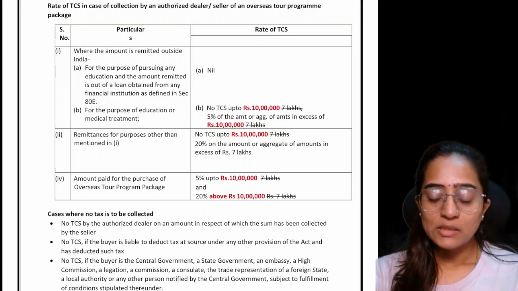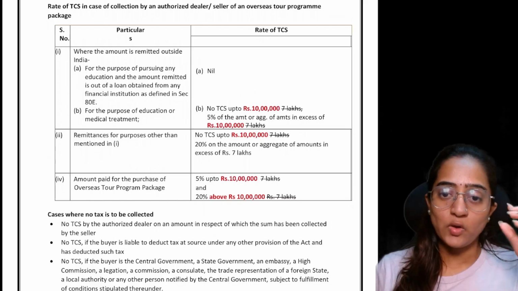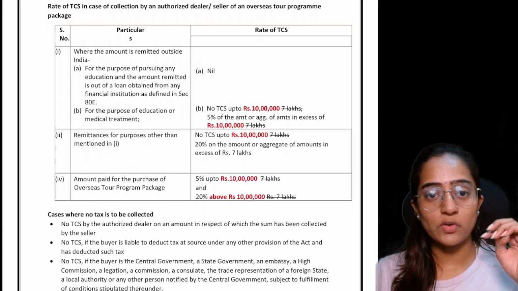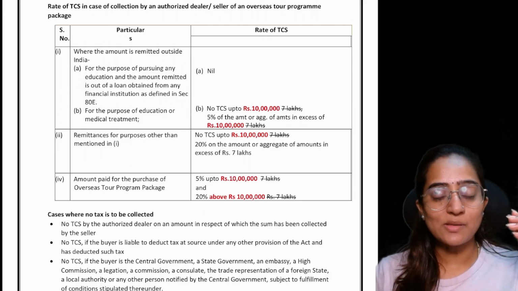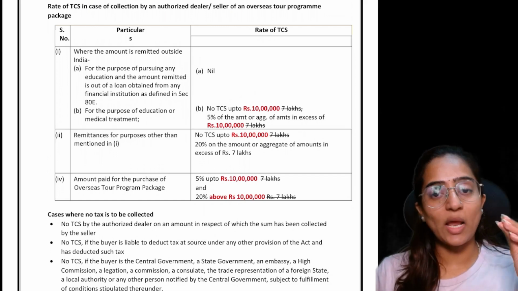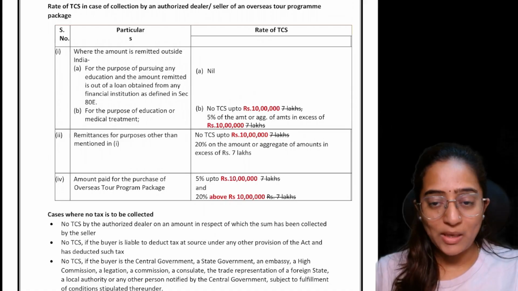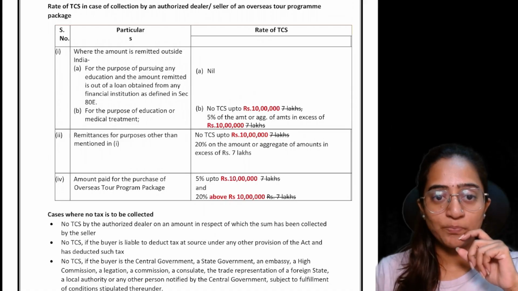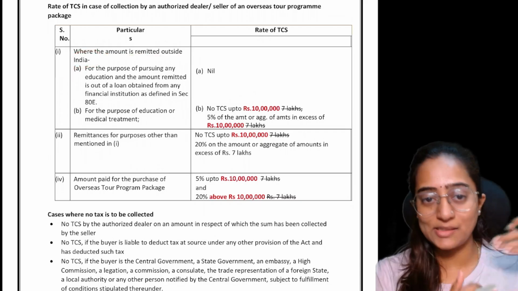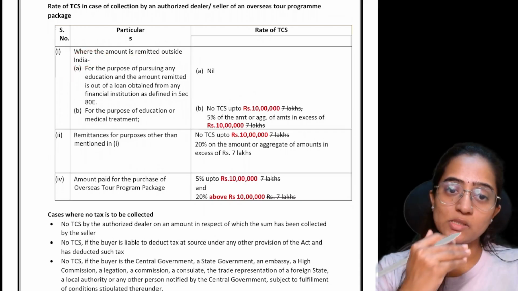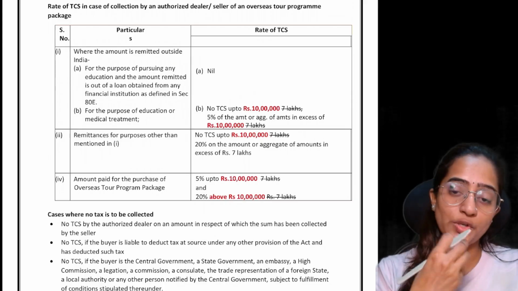See, if you want to remit, let's consider your son, your daughter, your wife, your husband, your children, whatever you call them, your family member, someone is studying outside India, you have to remit an amount to that particular account for them to pay the fees or to survive over there. So, if the amount is remitted outside India through the LRS scheme, how did you remit that amount? Did you use your own money or did you go for a loan?